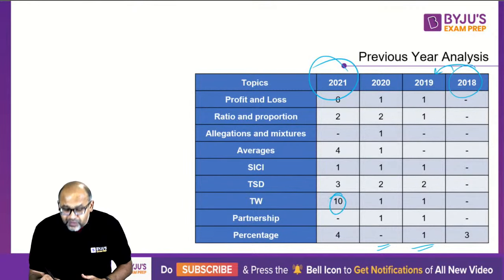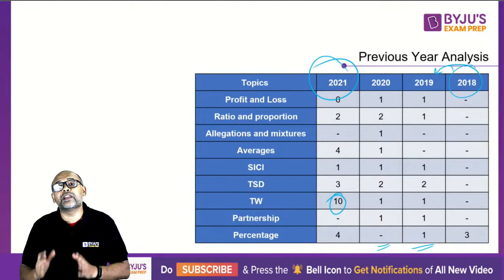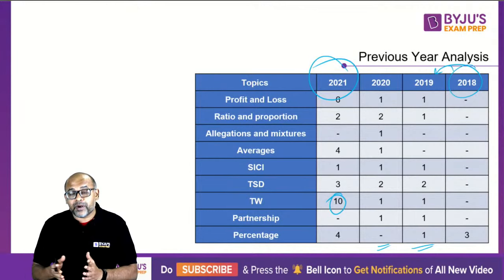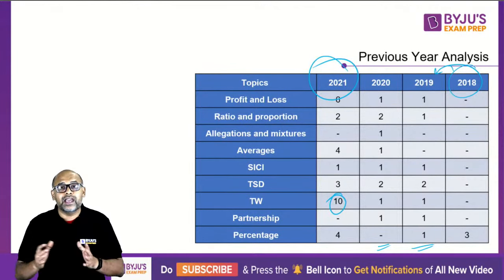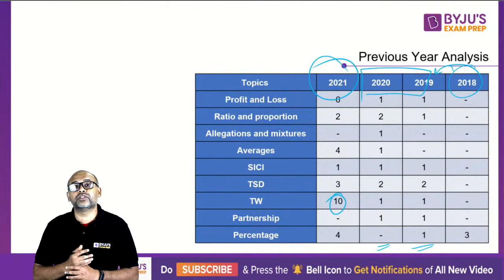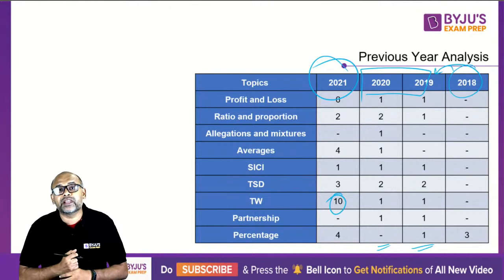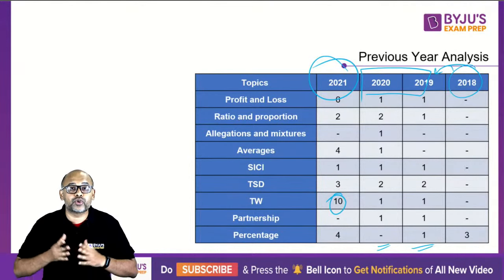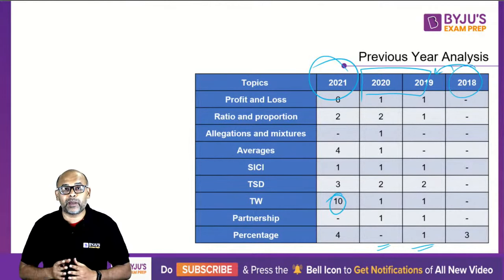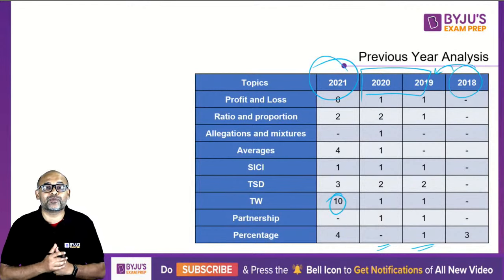In fact, there were 10 questions from time and work. That is crazy. No exam that I know asked 10 questions from time and work alone, not even time and distance. It was only time and work. But well, that's what happened last year. Again, last year is an aberration. Ideally, you should look at what happened in 2019 and 2020. They are more well-balanced papers. I'm expecting the paper in 2022 to be similar to the 2019 and 2020 papers, unless they go bonkers and give a paper like 2021, then nobody can guess what happens.